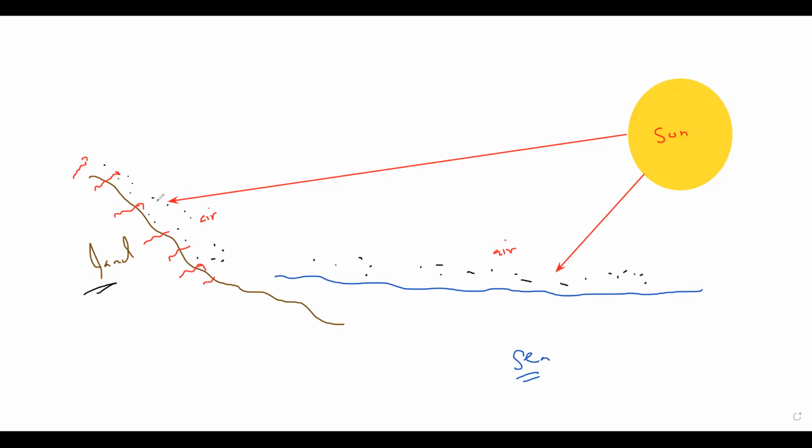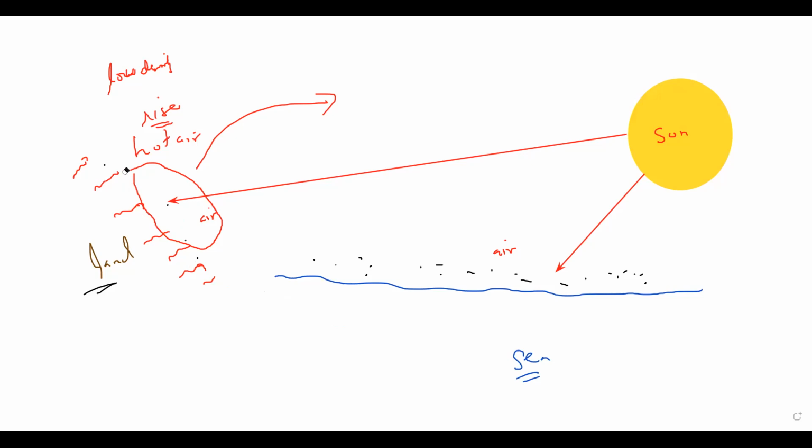When the air particles above the land absorb energy, they become hot, and hot air will always rise. Why will hot air always rise? Because it has low density, its volume is more. So the hot air particles rise, and the amount of air particles decreases in this region.